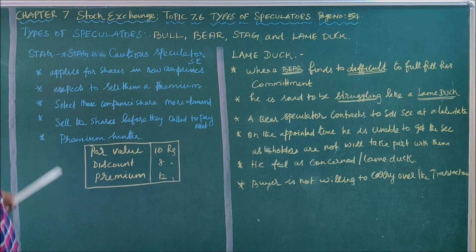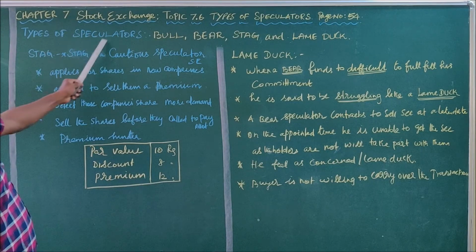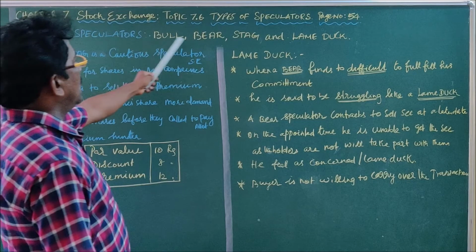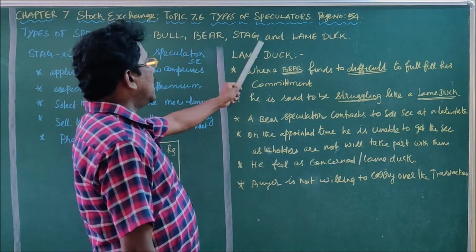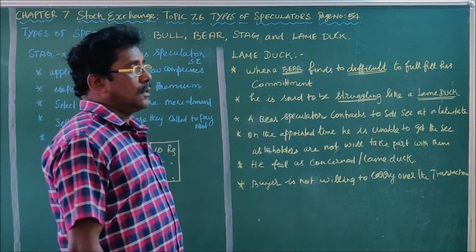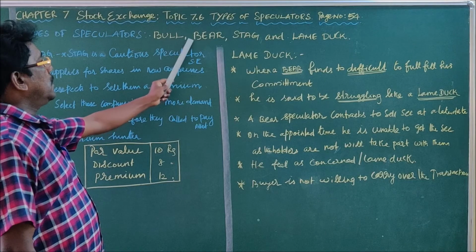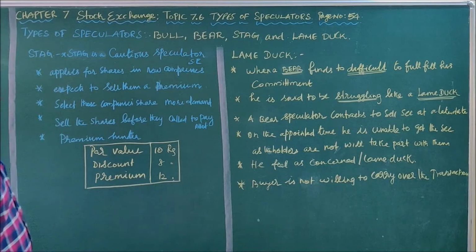So that is the end of the types of speculators. I told you there are 4 types of speculators, named bull, bear, stag and lame duck. We saw the first 2 types on the previous day, namely bull and bear.